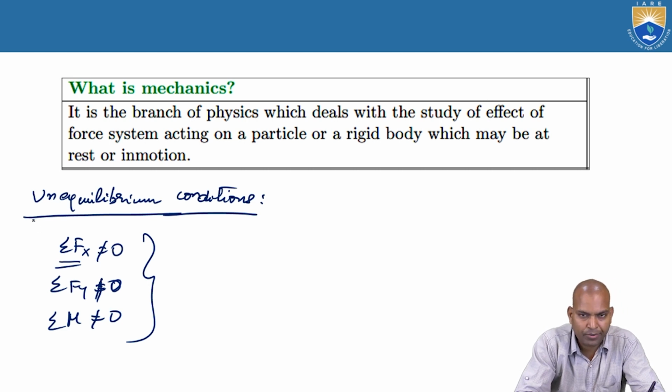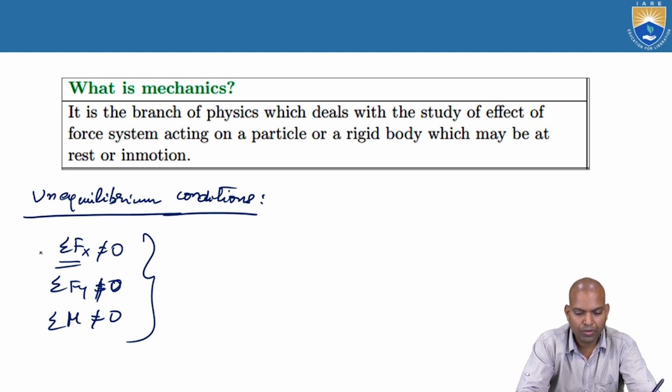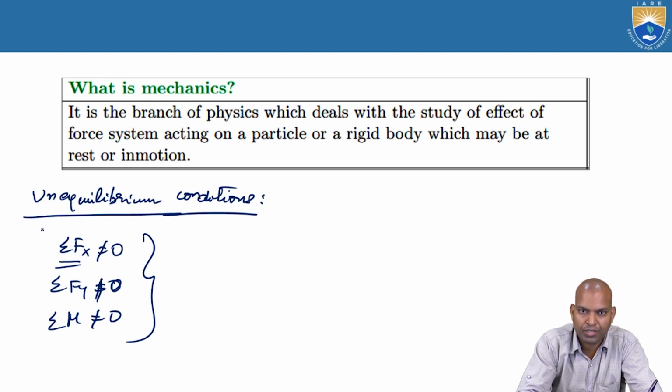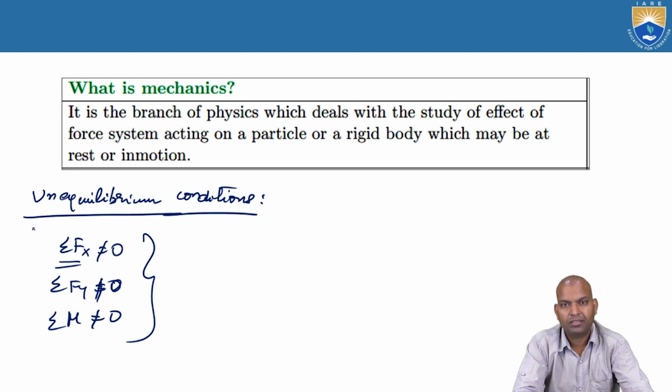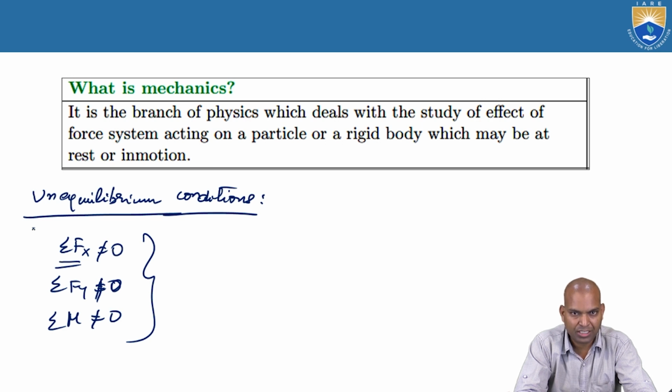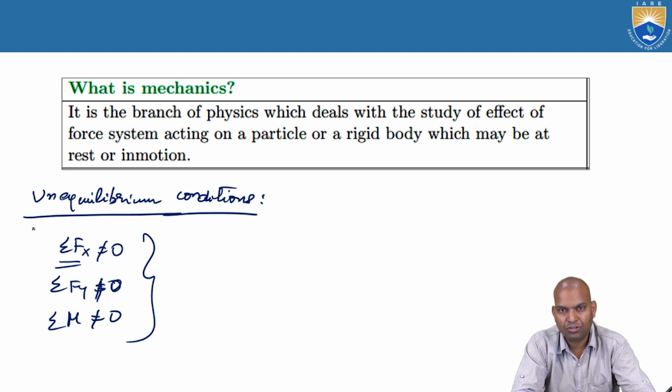There is a lot to speak about unequilibrium conditions, so I want to give just a glimpse of what it will affect. When the body is in unequilibrium, it causes unbalancing. This unbalancing of forces leads to vibrations. The vibrations cause damage to the structure or to the body. Suppose we consider a car or four-wheeler, and there is unbalancing of the front wheel. It affects the axle, the axle affects the crankshaft, and complete engine damage takes place. And not only that, the structure also gets damaged.